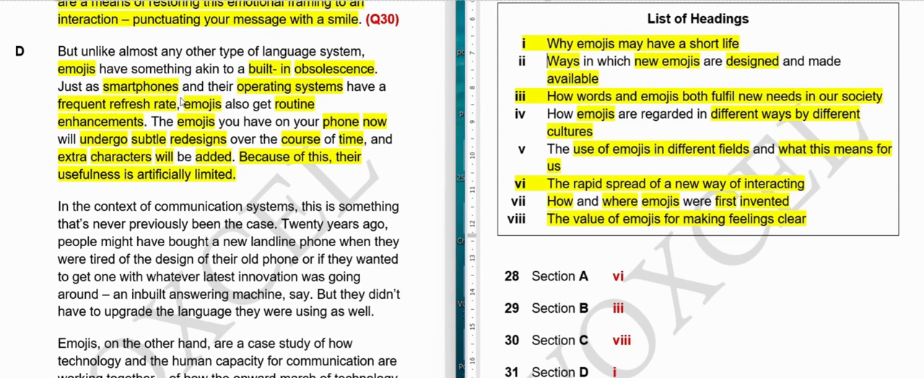And here they are saying that smartphones and operating systems get frequent refresh rates, emojis get enhancements, and in the last they say because of this their usefulness is artificially limited, and they undergo subtle redesigns over the course of time and new characters will be added. So that's why they may have a short life. So from here, by reading this, we can easily say that this is the location of our question number.